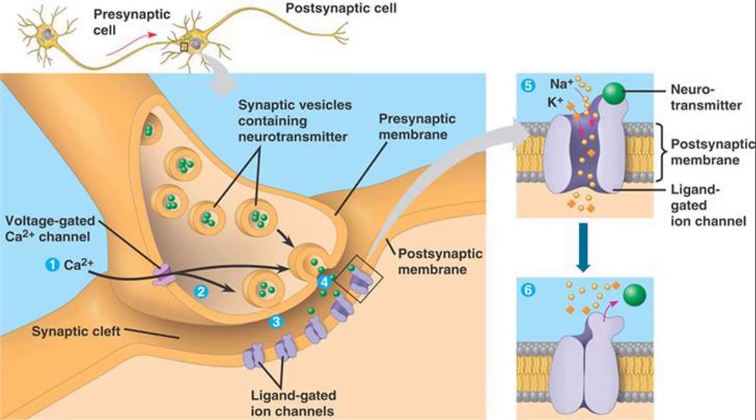Now, dear students, let me explain one thing more. You can see that this is the nerve ending of one neuron and this is the nerve ending of another neuron. We call this neuron the presynaptic cell and this neuron the postsynaptic cell. Messages are sent from the presynaptic cell to the postsynaptic cell.